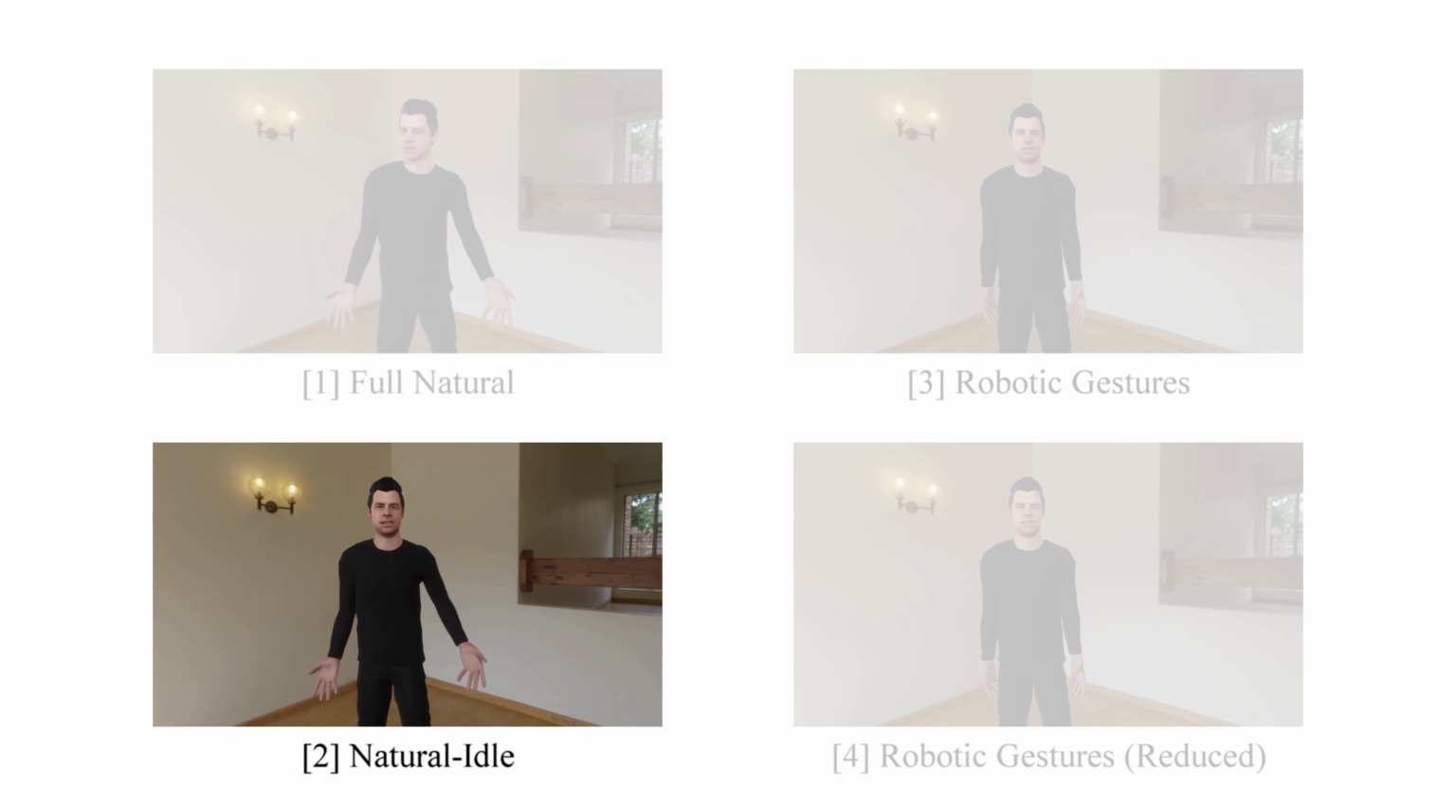Following this, we have our natural idle condition, which uses motion capture for the arms and hands with idle body motion for the remainder of the body.